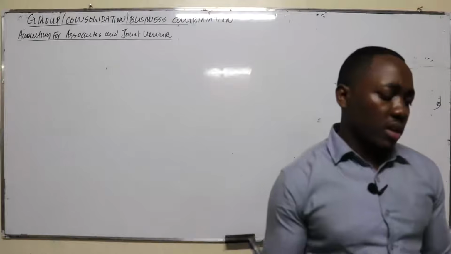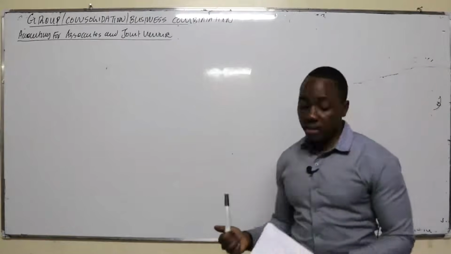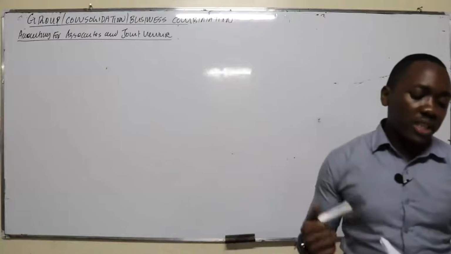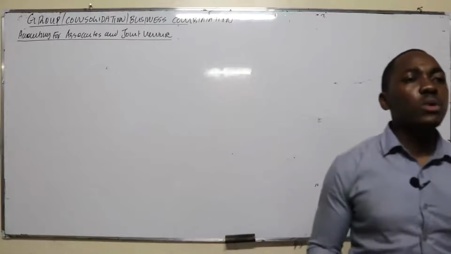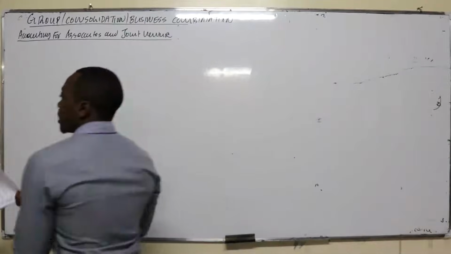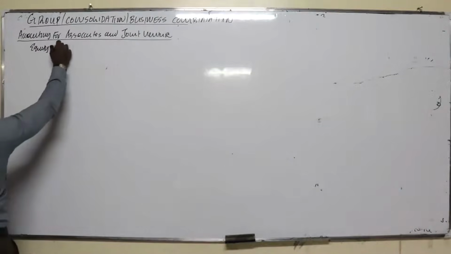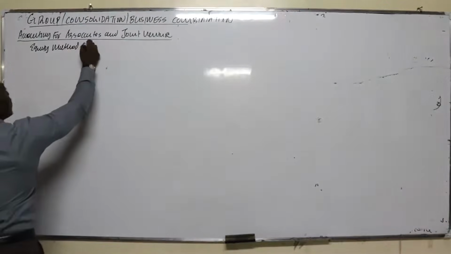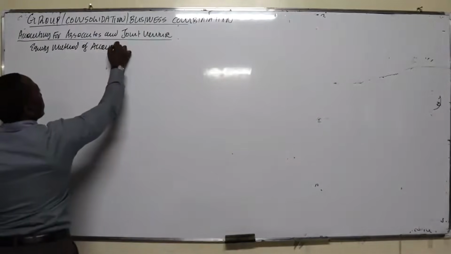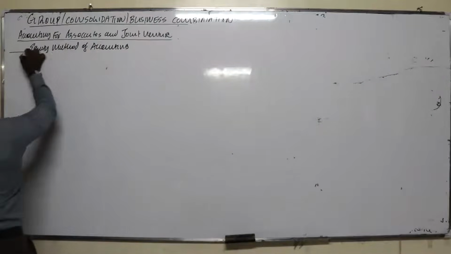Accounting for associate. IAS 28, that's the revised IAS, requires an associate company to be accounted for using the equity method. So how do we account using the equity method? This is how we account using the equity method.